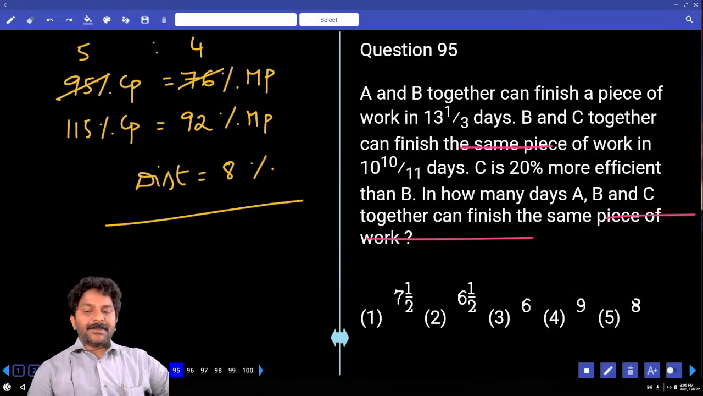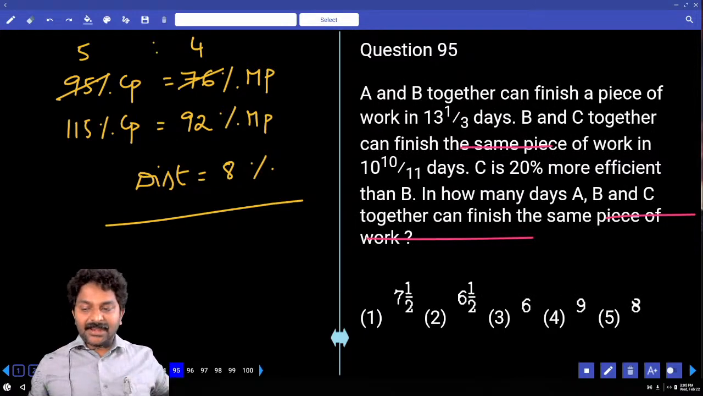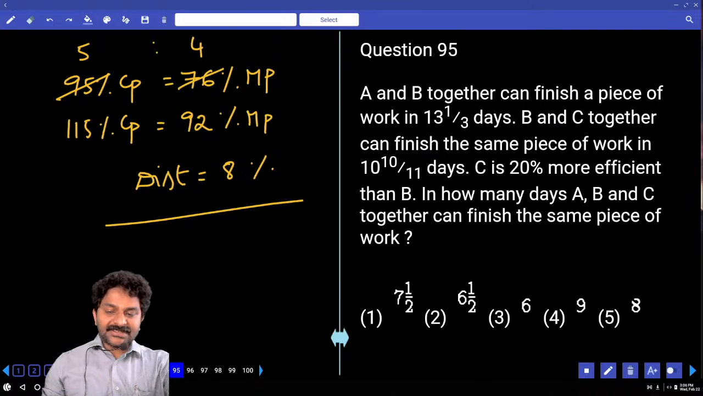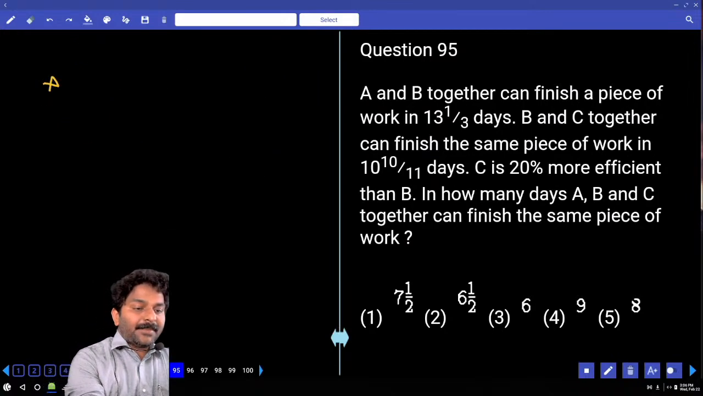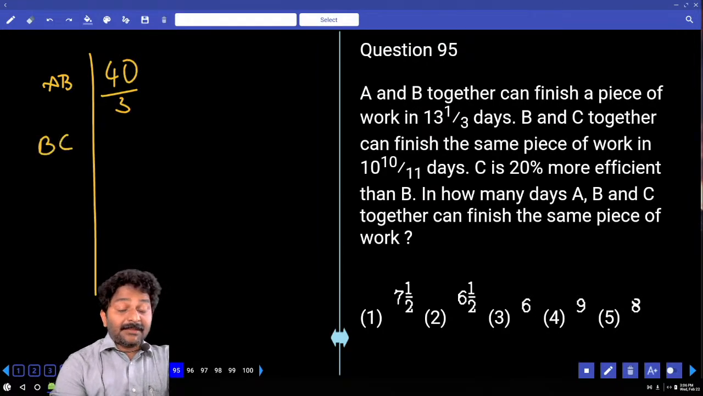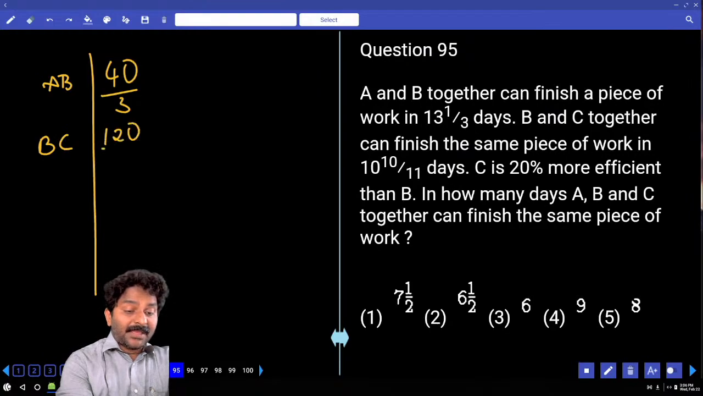A and B together can finish a piece of work in 13 1/3. B and C together can do the work in 10 10 by 11. C is 20% more efficient than B. In how many days A, B, C together can finish the same piece of work? Okay. A, B together can do it in 13 1/3, which is 40/3. B, C can do it in 10 10 by 11, which is 120 by 11.